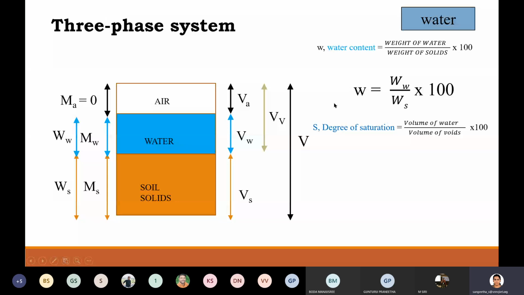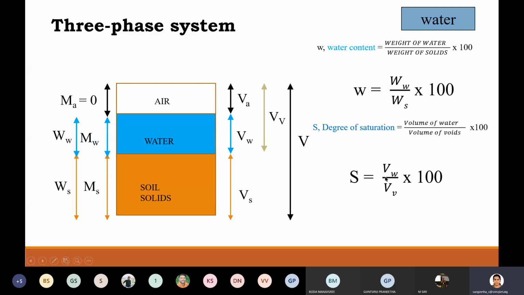Water can go only up to this much. There is VV volume, so this water content may increase only up to here. If it goes beyond that, then it will not represent the soil system. So the maximum value of degree of saturation is 100%. So how much amount of water is being occupied in the void spaces, that is what we call degree of saturation. So S is equal to VW by VV into 100. So that gives me degree of saturation.